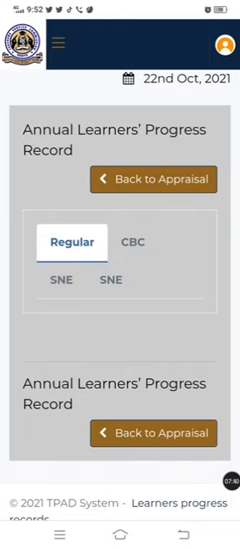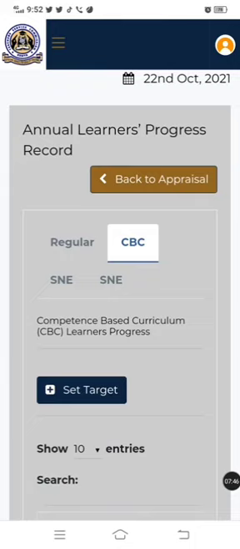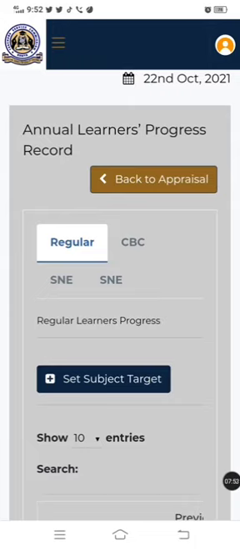And again, even if it is activated, you cannot see anywhere written set target. So the trick is first click on the CBC. You see, set target has appeared. Now go back, click regular. So I'm assuming you have a class in upper.